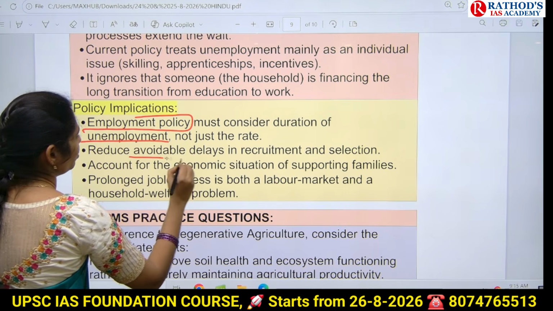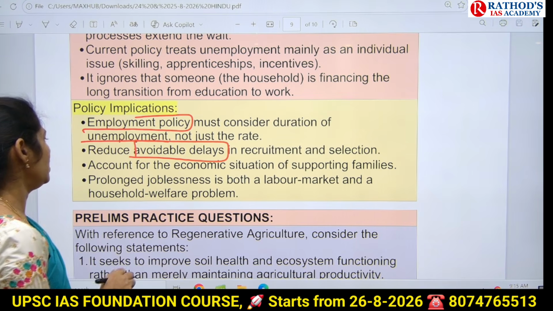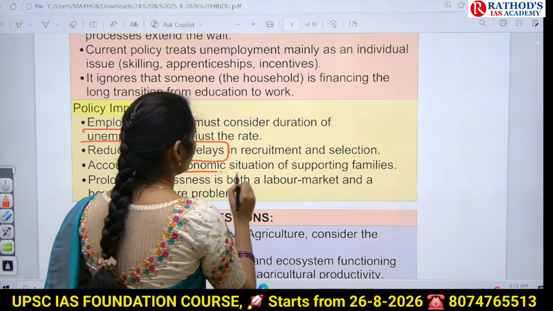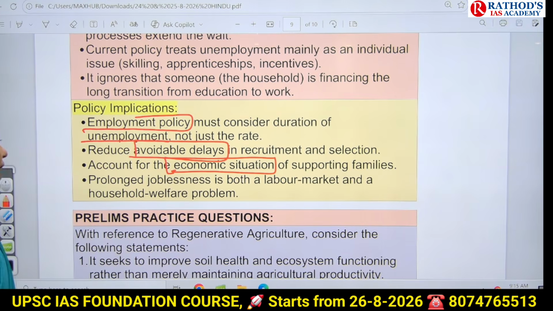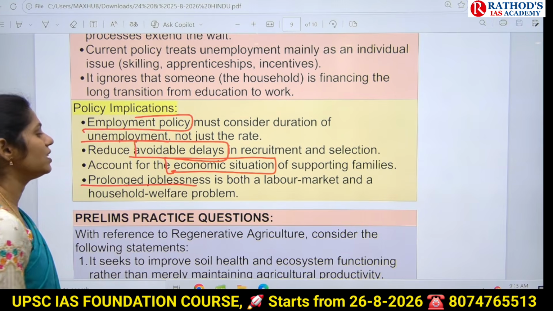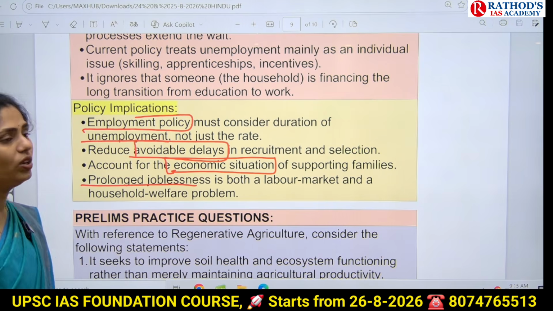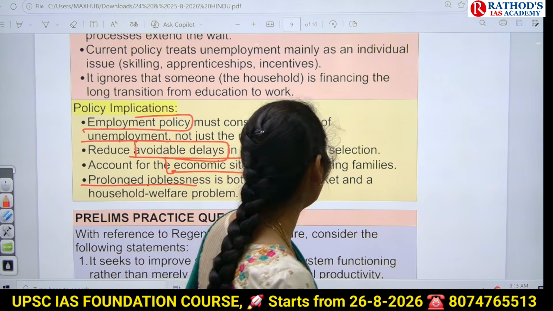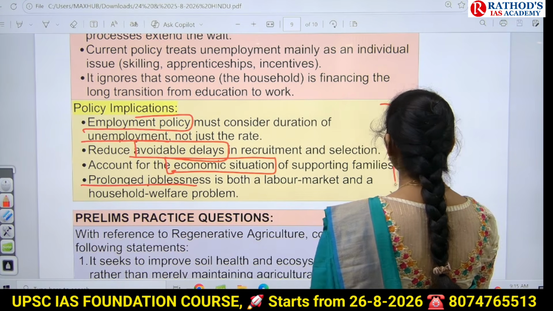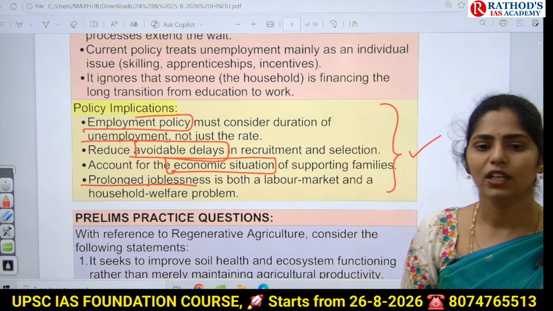And next one is they have to avoid delays in recruitment and selection. And next one is they have to take into consideration the economic situation of a supporting family also. And next one is prolonged joblessness, both in the labor market and in the household, will create a lot of economic stress. So these are all the points to be taken into account, and they have to come up with an economic policy or employment policy of the government.